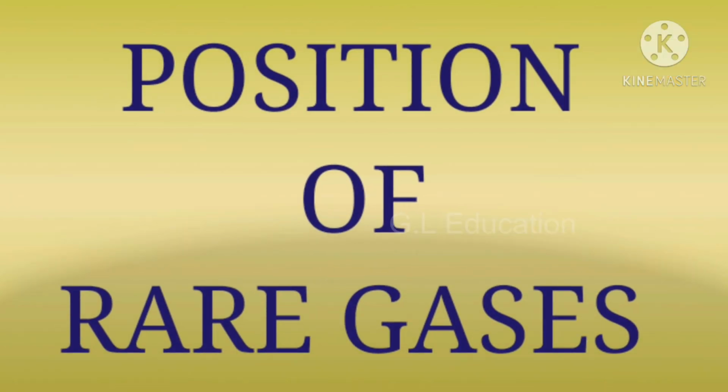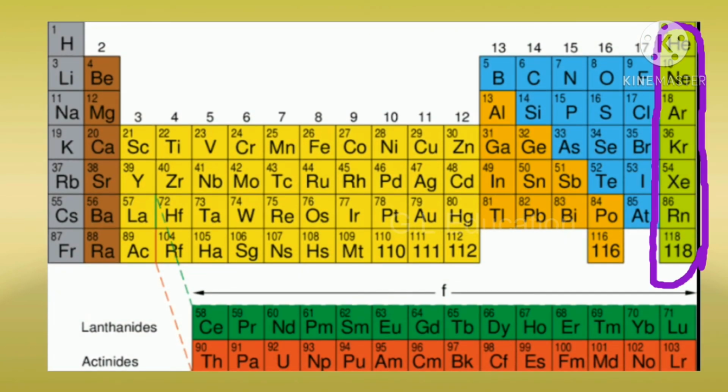Position of rare gases. The elements helium, neon, argon, krypton, xenon and radon of group 18 in the periodic table are called noble gases or rare gases. They are also called inert gases. They are found in very small quantities and hence they are called rare gases.